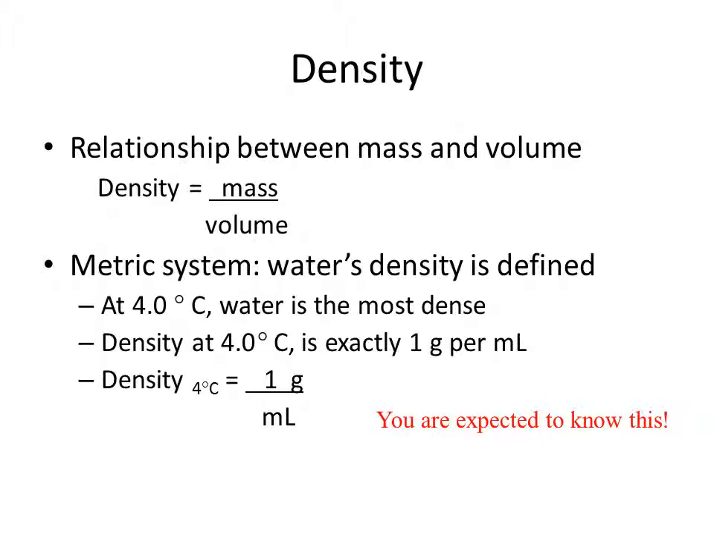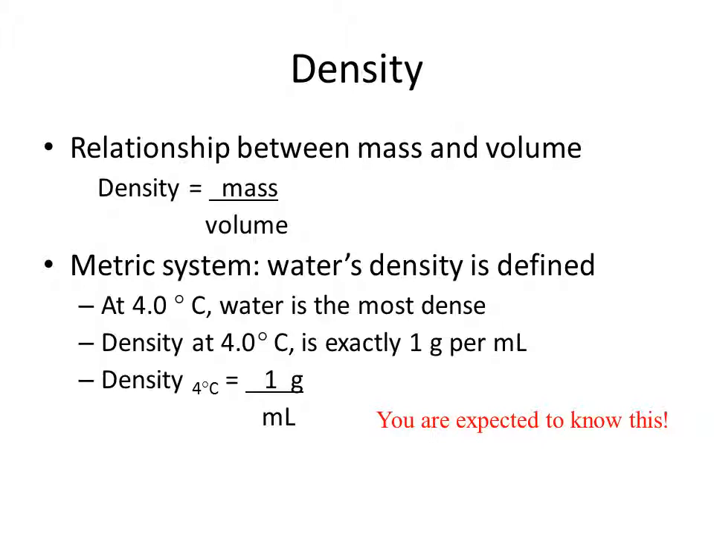Density is a mathematical relationship. Density is defined as mass over volume. In order to determine the density of a substance from its mass and volume, all you do is take its mass and divide it by its volume. Now, we usually express solids and liquids in grams per milliliter or grams per centimeter cubed. However, density can be expressed with all sorts of units.